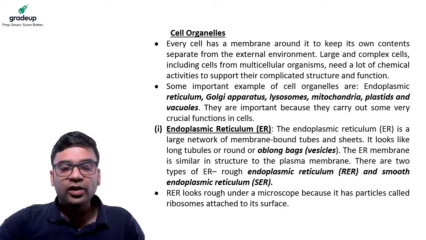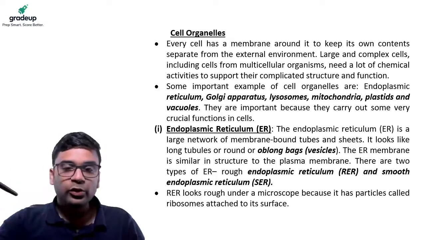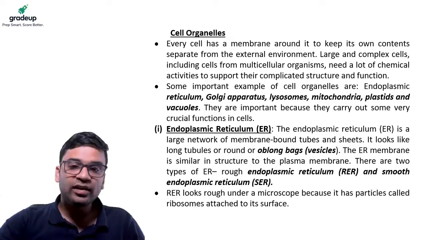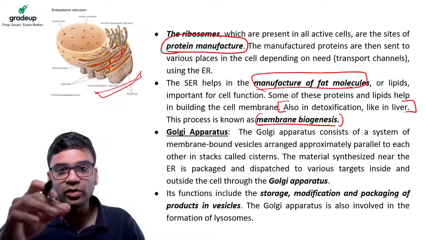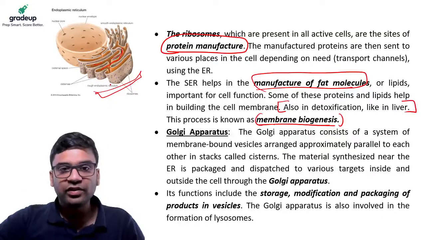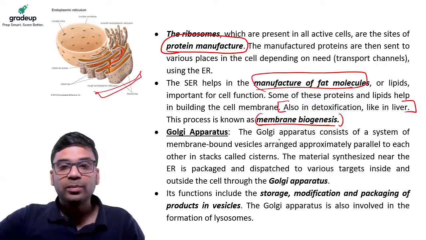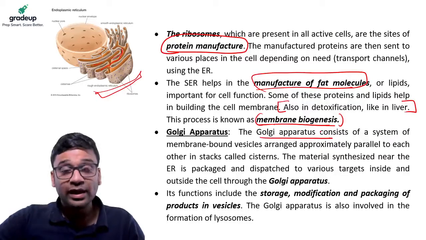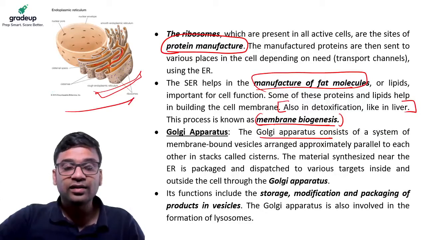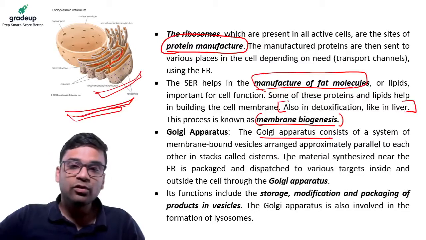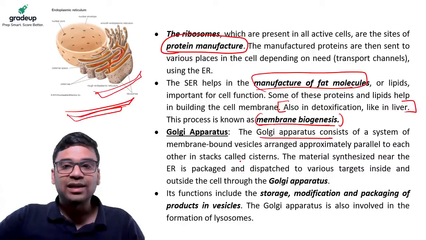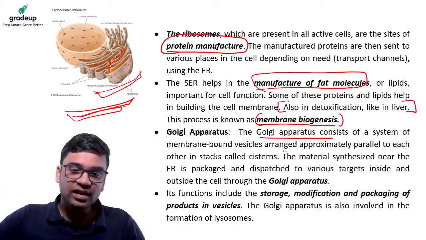So endoplasmic reticulum, I told you, they have those long tubules called oblong bags, and there are two endoplasmic reticulums. One is the rough endoplasmic reticulum, which has the ribosomes on its walls, and the smooth endoplasmic reticulum. Similarly, we have the Golgi apparatus. Remember, in the Golgi apparatus, there were structures like this. They are mainly involved in packaging. The material synthesized in the ER is packaged.